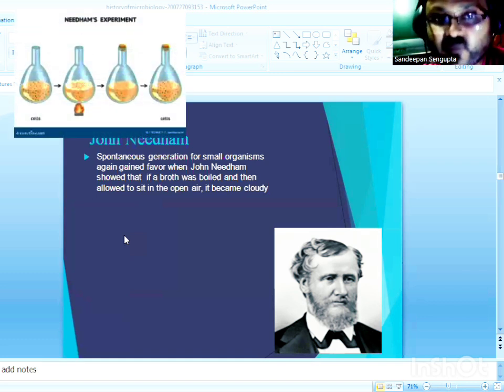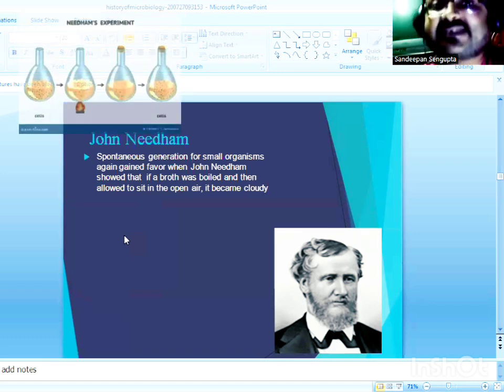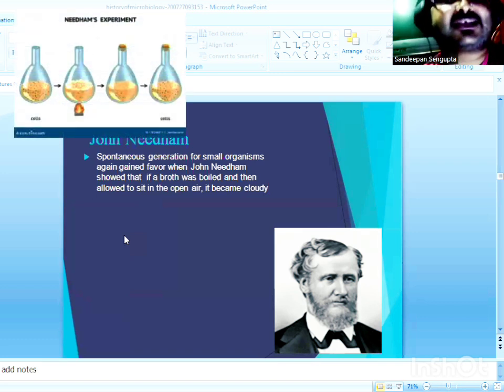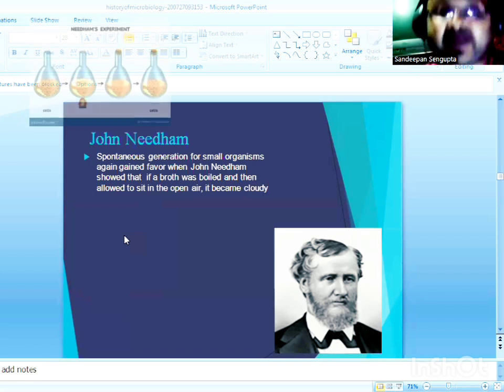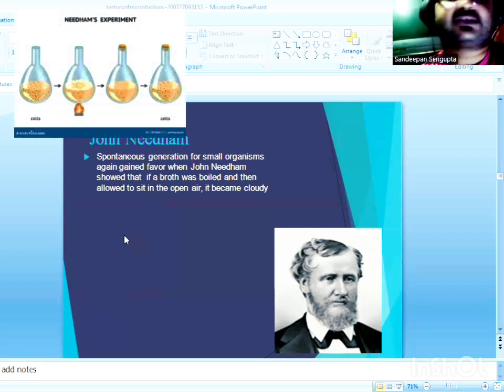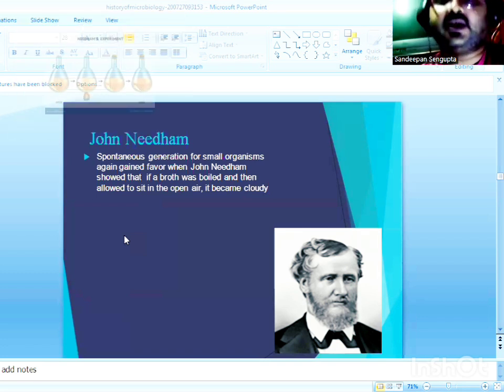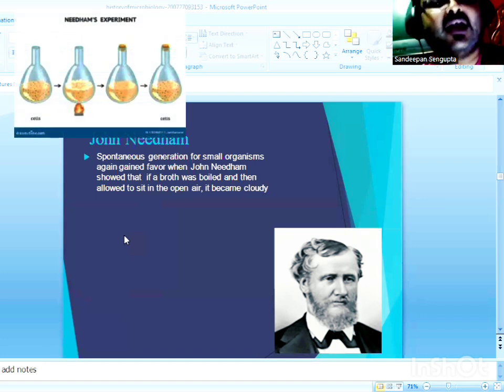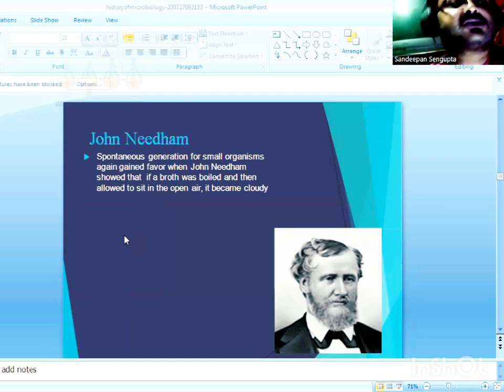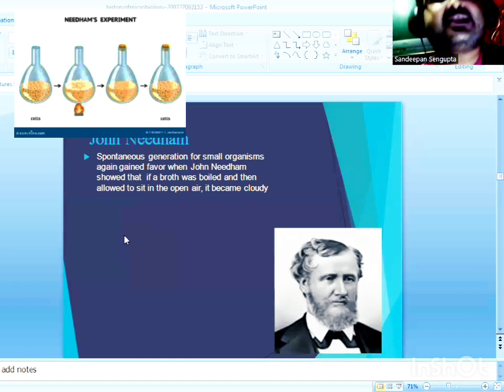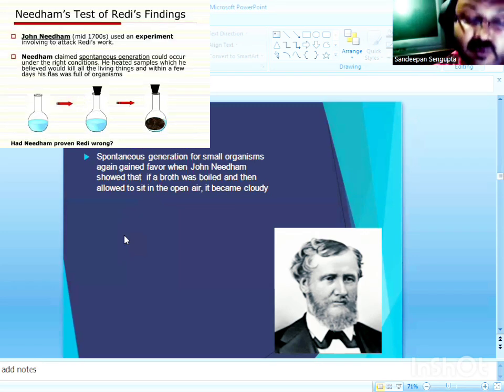So doesn't it sound very interesting? It's interesting indeed. Keep on listening to the experiments and the way these biologists were designing the experiments to prove their own doctrine. So what John Needham did in order to prove his theory of abiogenesis: he showed that his boiled, or sterilized, mutton gravy kept inside a jar whose mouth was covered with a cork would show the presence of animalcules.